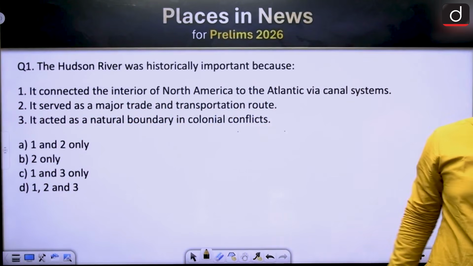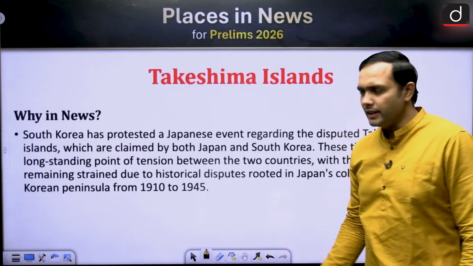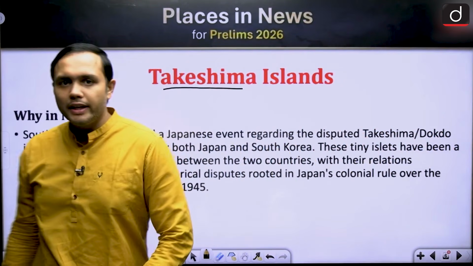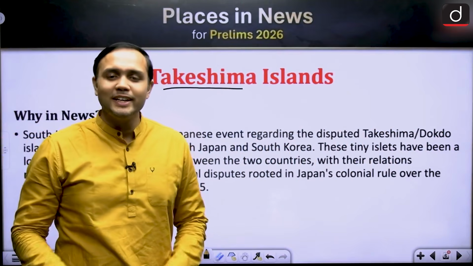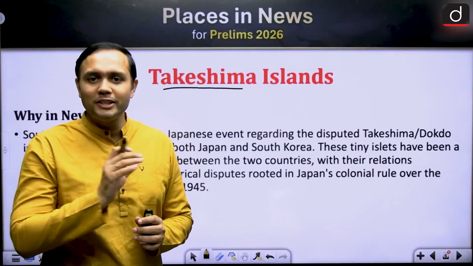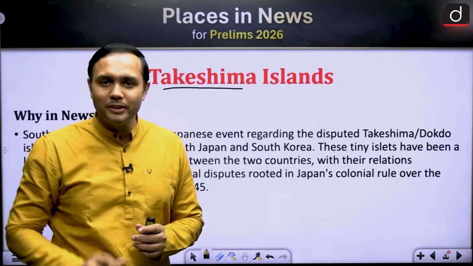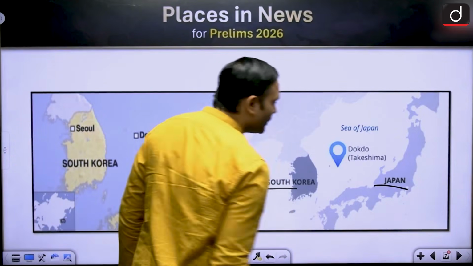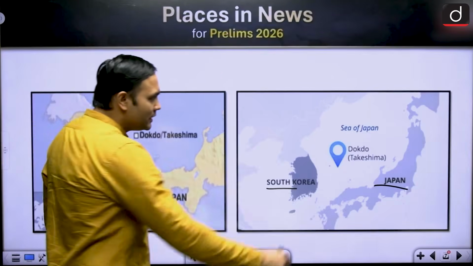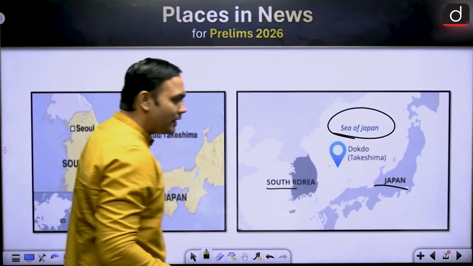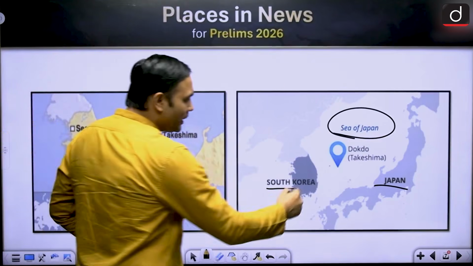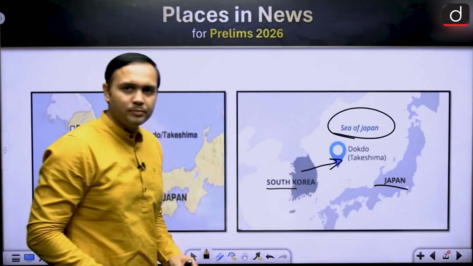Now, let's look at the next place. This is the Takeshima Island. Now, where would you find Takeshima Island? It is, thankfully for us, not a territorial dispute between China and one of its neighbors, but a dispute between South Korea and Japan, right? It is situated in the Sea of Japan, right? And it is a dispute between Japan and South Korea. It is currently being administered by South Korea, right?